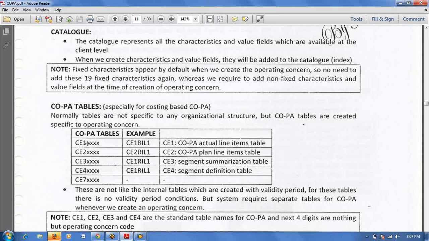Okay, CE1 is the actual line item table. CE2 is the planned line item table. CE3 and CE4 are the segment tables.